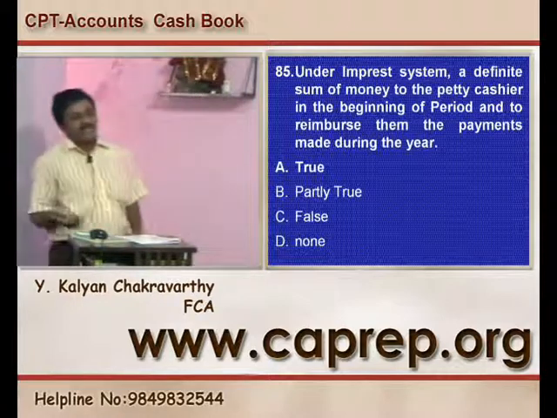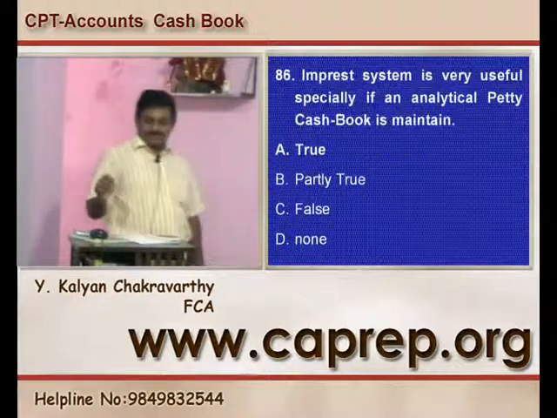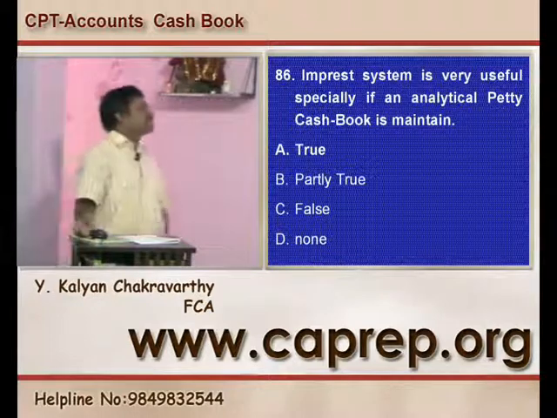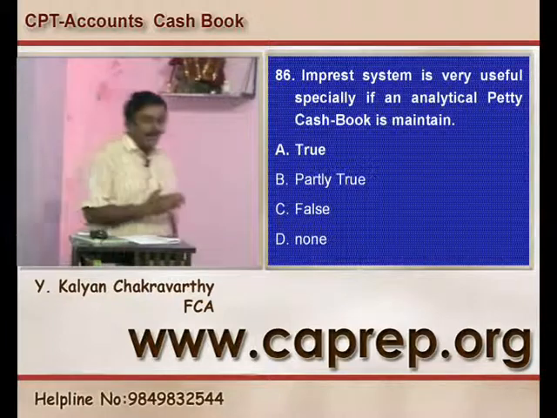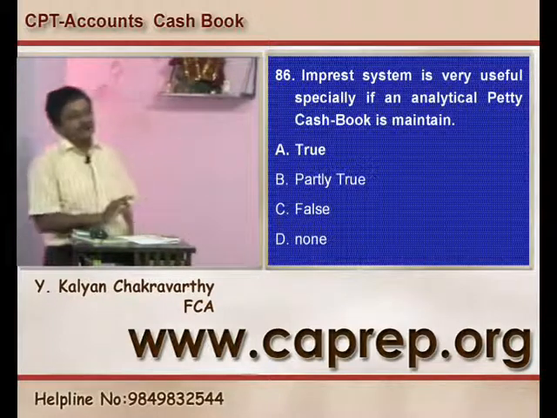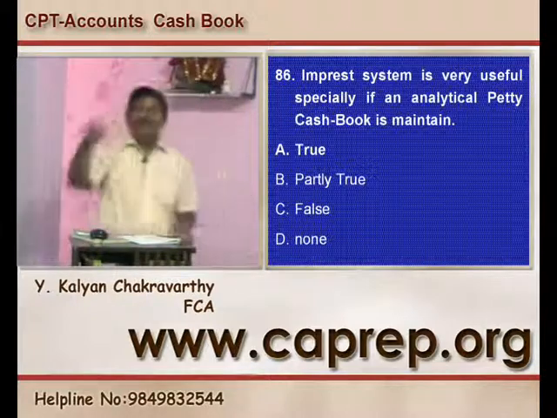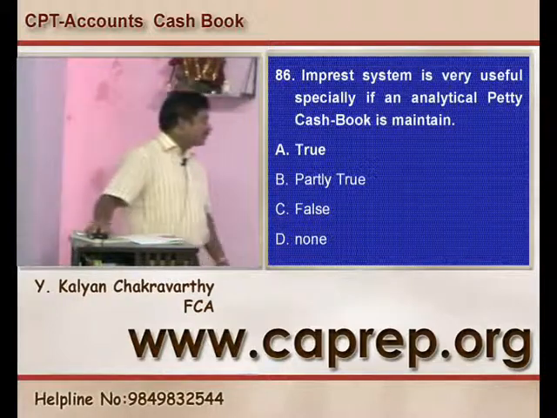Yes, that is a true statement with respect to the imprest system. And then friends, question number 86. The imprest system is very useful, especially if the analytical petty cash book is to be maintained. Yes, the imprest system is a useful system of maintenance of the petty cash book, more particularly when you are doing it in an analytical petty cash book. True statement.